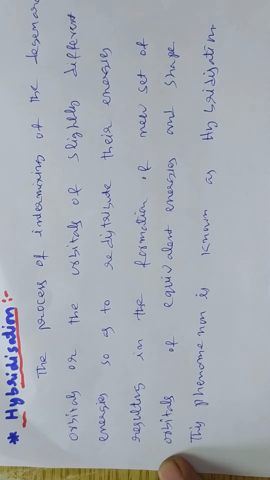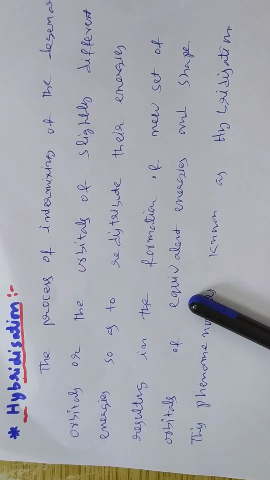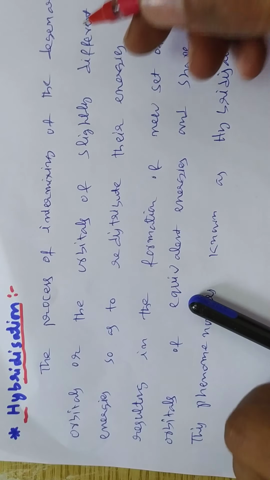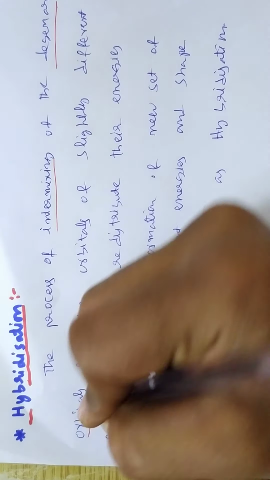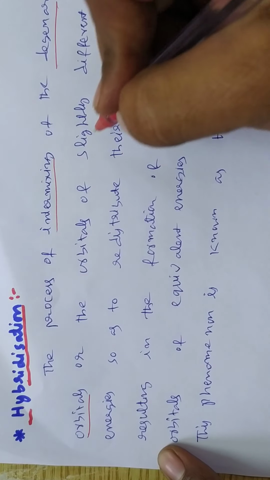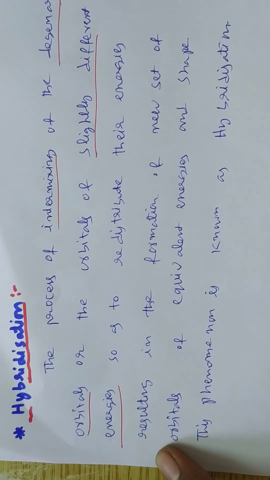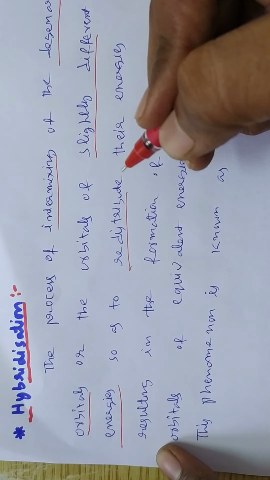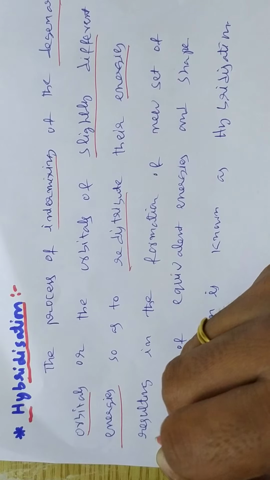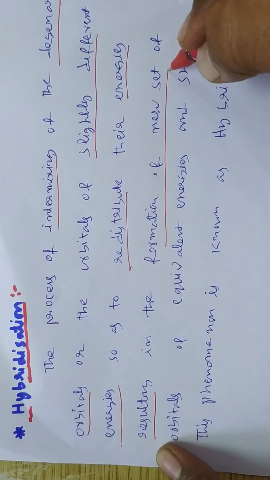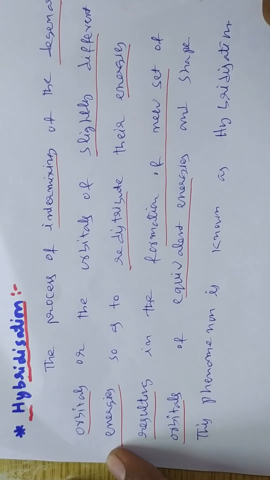So, what is the overall meaning of this hybridization? That is intermixing of degenerate orbitals, and otherwise slightly different energy orbitals are intermixing and redistributing the energy, resulting in the formation of a new set of orbitals of equivalent energies and shape.